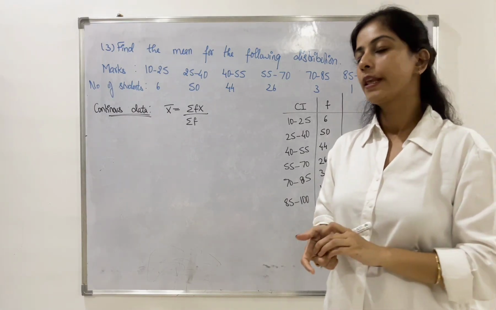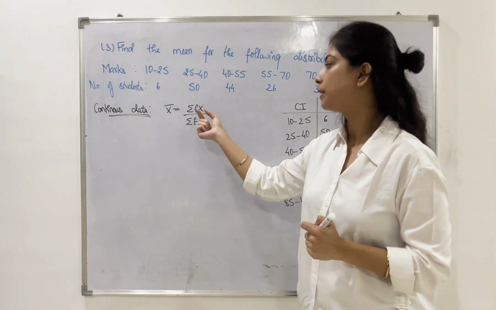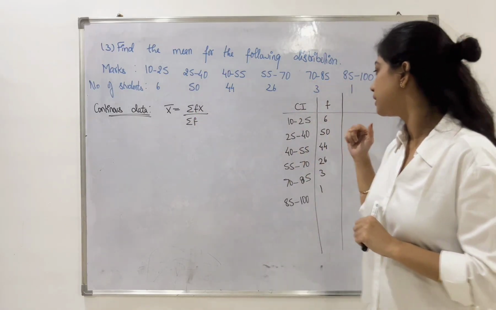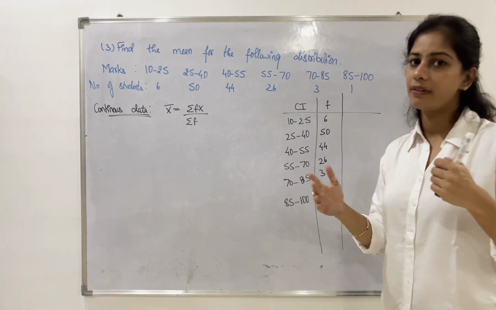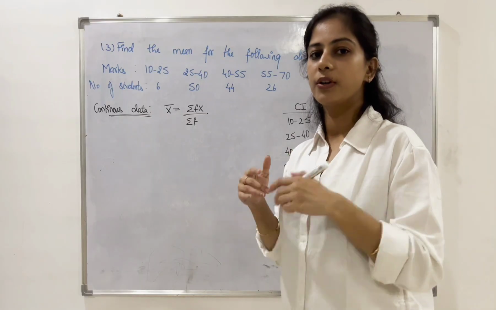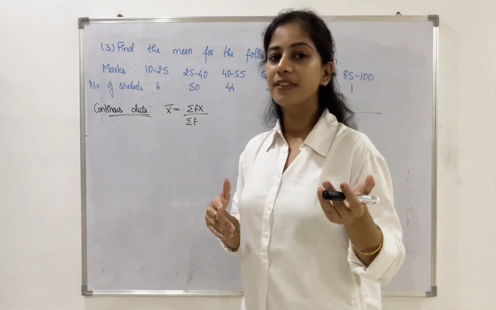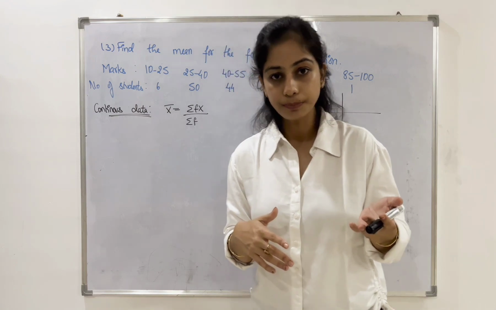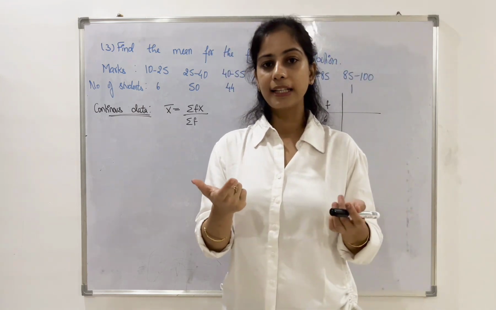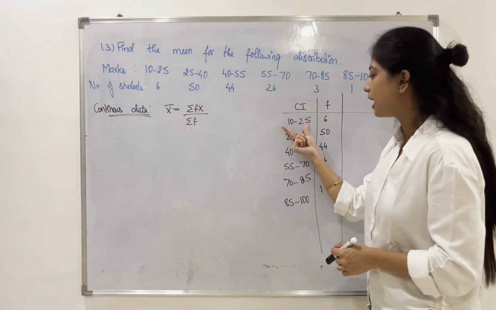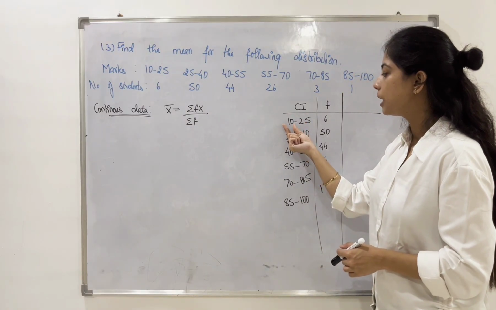Now, in order to apply the formula, we need to multiply f into x and then take the sum of that. In the data, we have f values, we don't have x values. How are we going to get the x values in case of class interval data? As we have already seen in the first chapter, the midpoint, that is nothing but the middle value of the class interval. Here we have the numbers from 10 to 25.